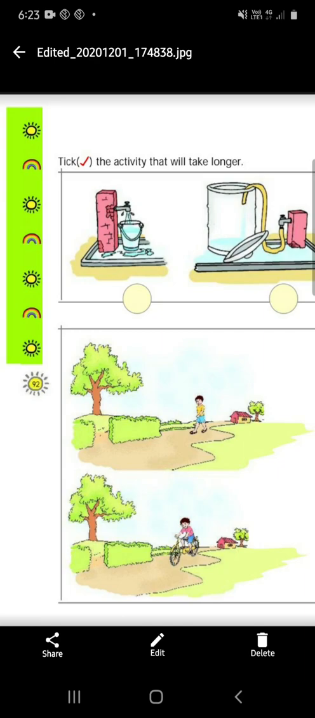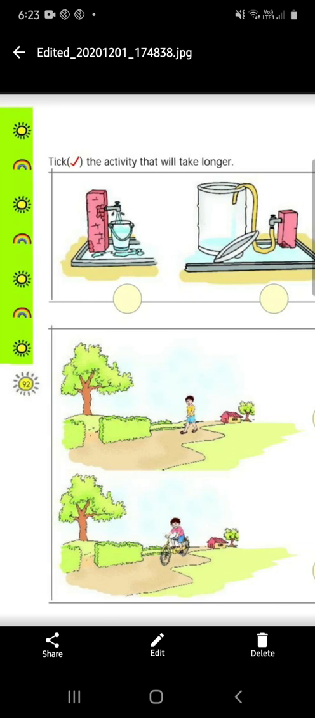Now next, see, a boy is walking to school. He is walking to school from his home. Which one will take longer time? The first picture, or else the second one, going to school by his bicycle. Okay, so which one will take longer time, first or second?